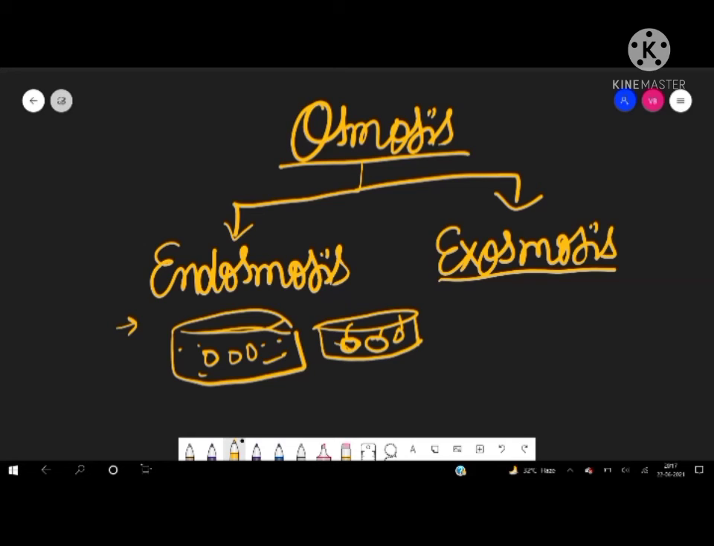Okay, so how is it possible? It is possible when the environment of any cell is changed. It means when the concentration of water is more or less outside the cell, then only endosmosis or exosmosis will take place.